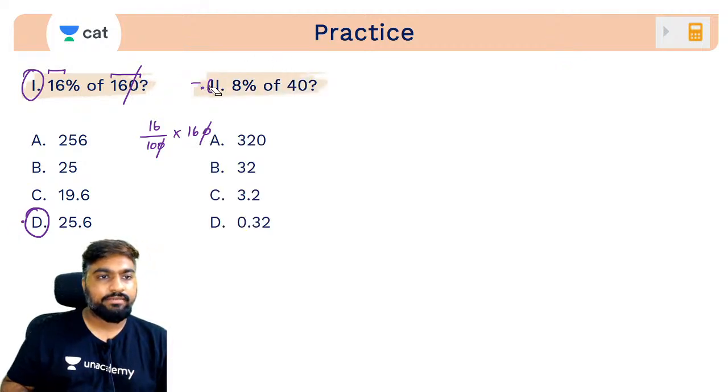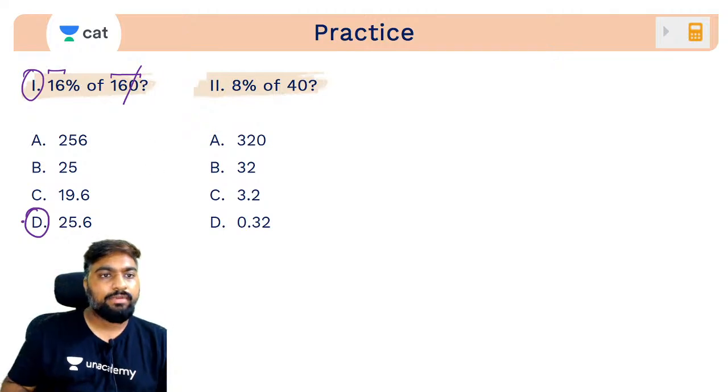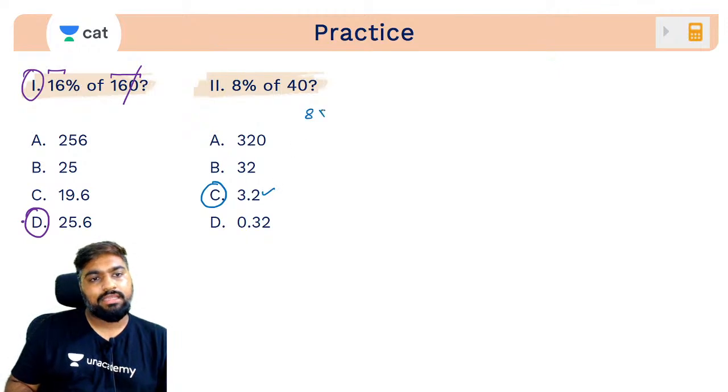Quickly try this. Jaldi se try karo. 8% of 40. How much is 8% of 40? Quick. Which of these will be your answer? Superb. Very good. C. What is it? 8 into 40, 320. 320 by 100 is 3.2.